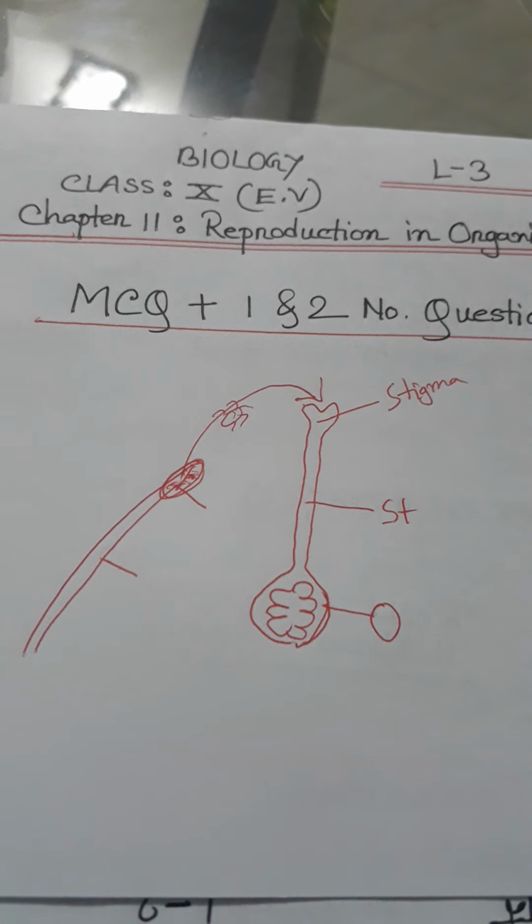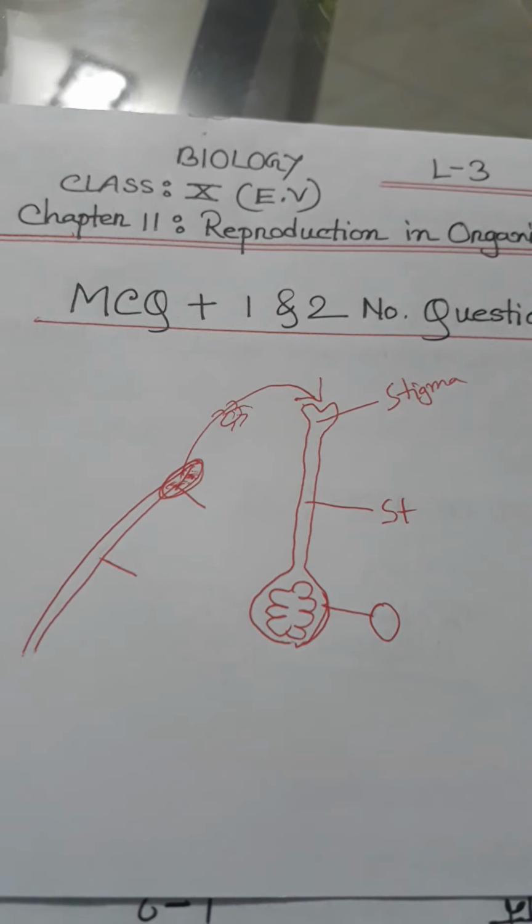For the development of the next stage, the blastocyst of the embryo has to be embedded in the inner wall of the uterus. Okay, then go to what is placenta. The special organ through which the fetus in the uterus is connected to the tissue of the mother is called placenta. Placenta implantation is completed within 4 to 5 days after the embryo reaches the uterus. Okay, the placenta acts as kidney and lung, works like both.